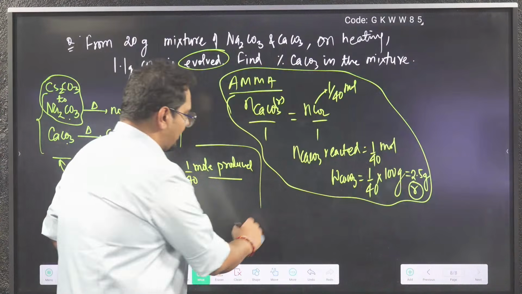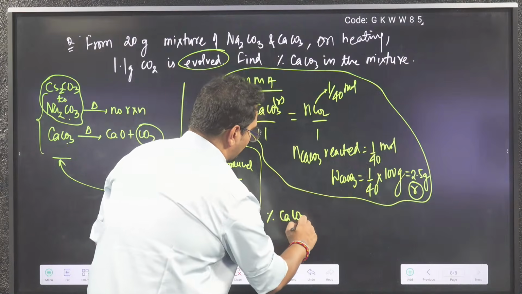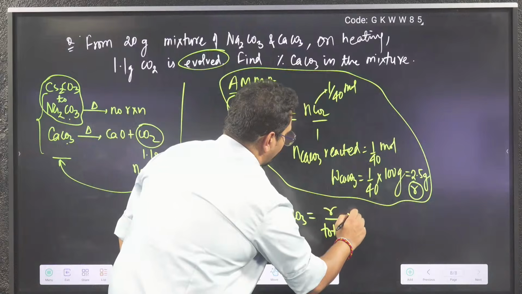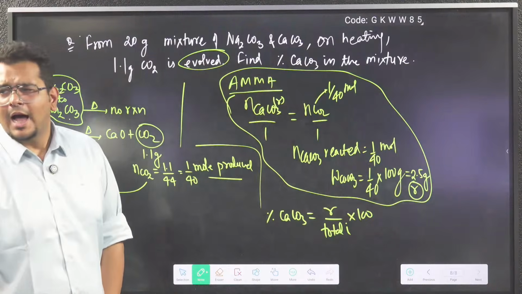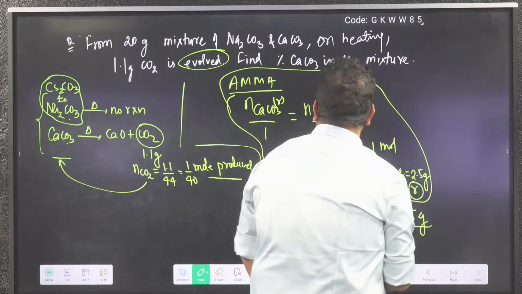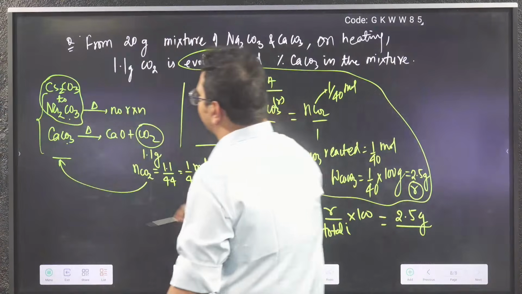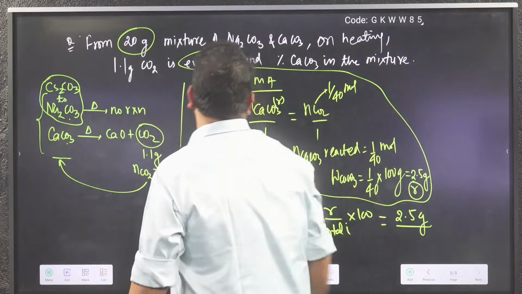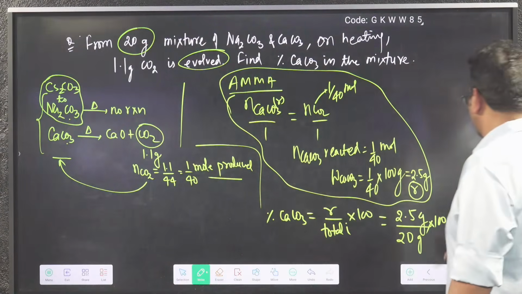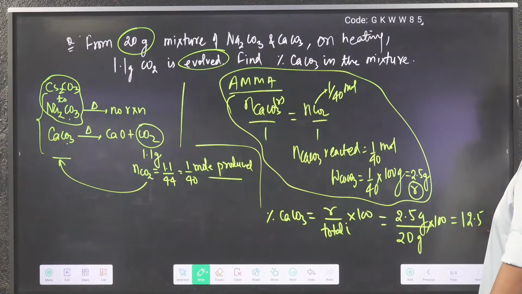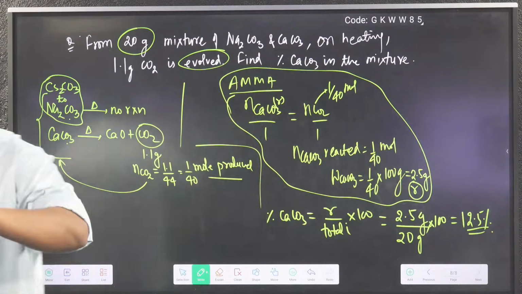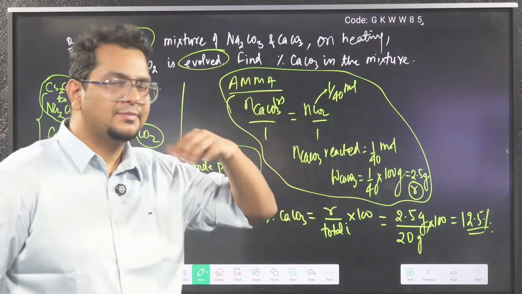So as usual, my percentage of CaCO3 will be reacted by total initial into 100. How much reacted? Reacted is 2.5 gram. How much initial in the whole mixture? The total mixture was 20 gram, into 100. So 12.5% is the weight of CaCO3. Sorry, percentage of CaCO3 in the sample.